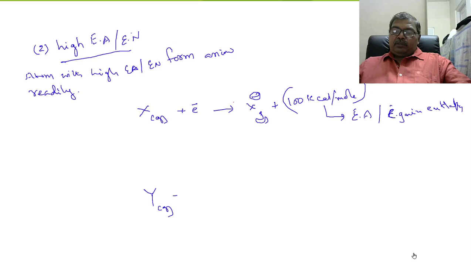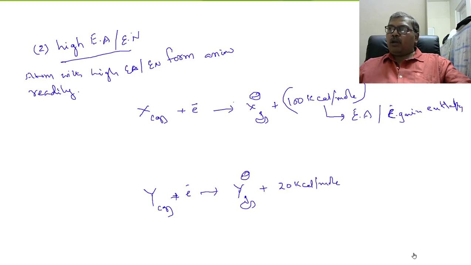For example, to the outermost orbit of Y, an electron is added. So it forms Y- ion. Let us suppose that 20 kilocalories of energy is released per mole of atoms. So this is nothing but the electron affinity of Y or electron gain enthalpy.